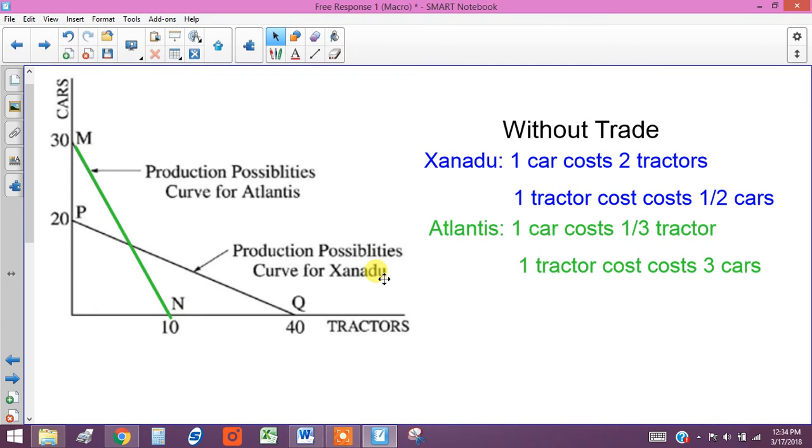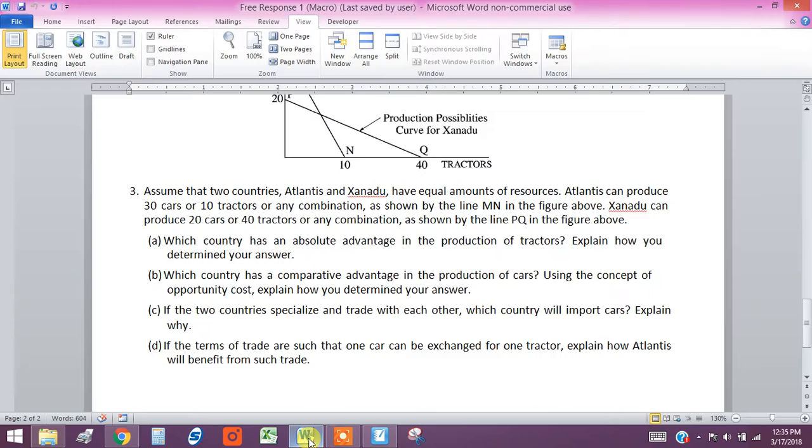A lot of times these are questions we have a tendency to make more complicated than they really are. But it is important to understand and explain how you know for sure this is true by calculating opportunity cost. Very important. Now lastly, if the terms of trade are such that one car can be exchanged for one tractor, explain how Atlantis will benefit from such a trade.